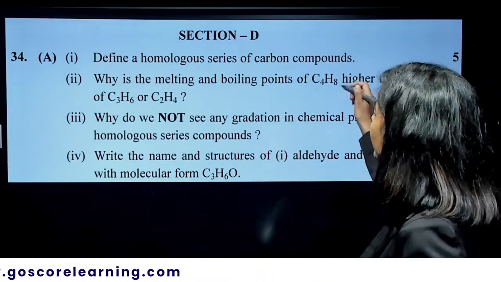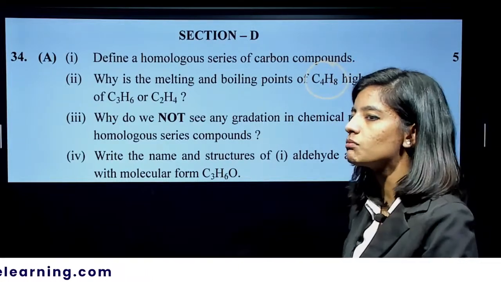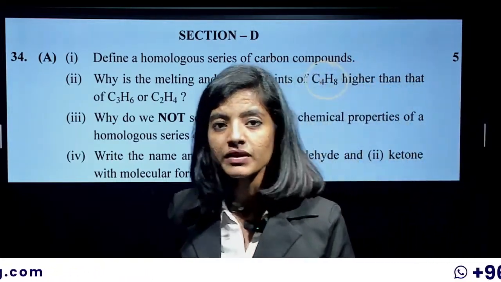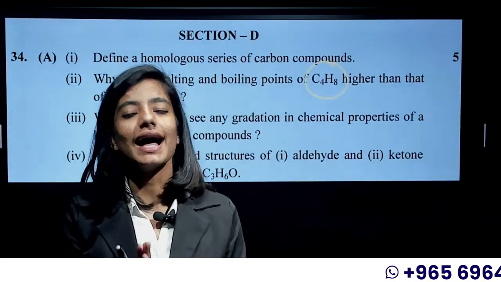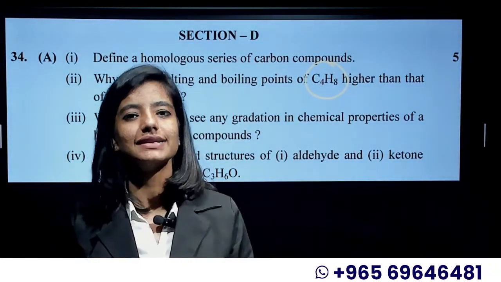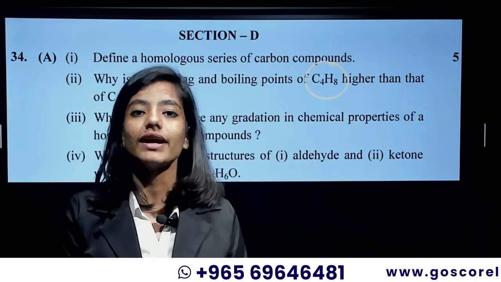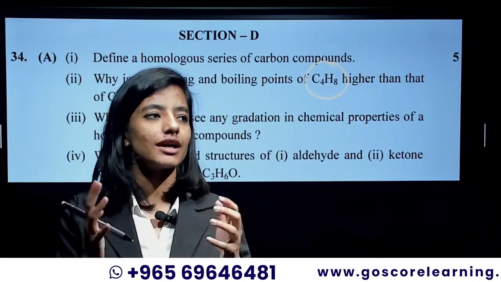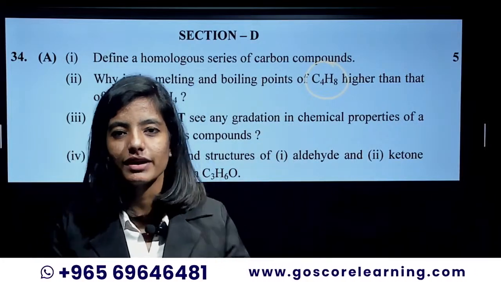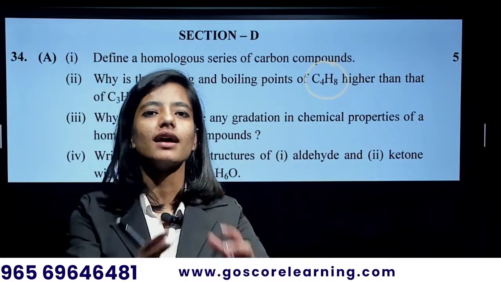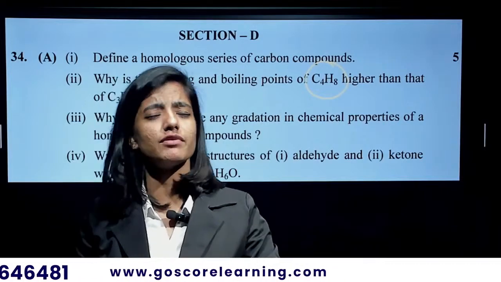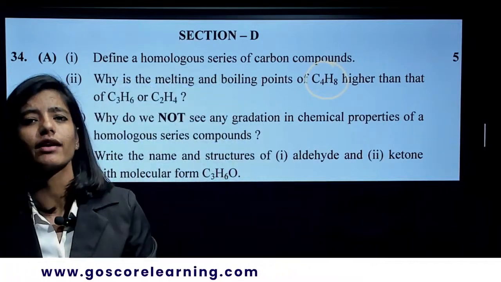Why does C4H8 have a higher boiling and melting point? Always remember that as the members increase by a CH2 unit or 14 unit mass, the structure becomes bigger and bigger. And if they are large compounds, they will have more intermolecular force of attraction, correct?